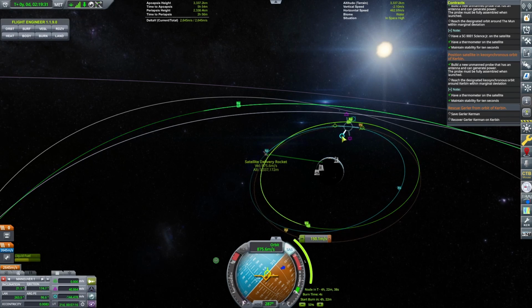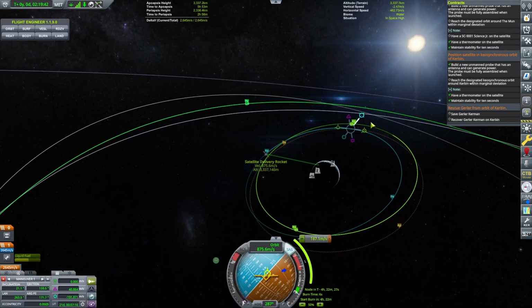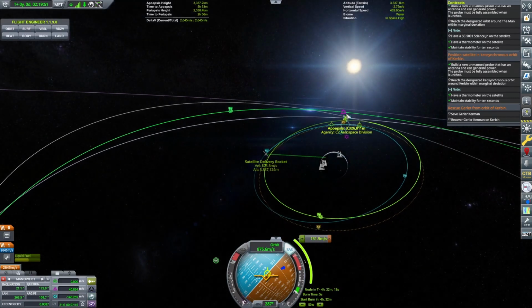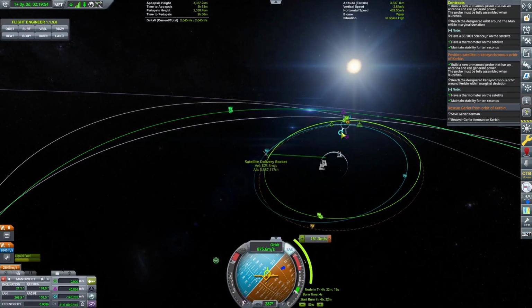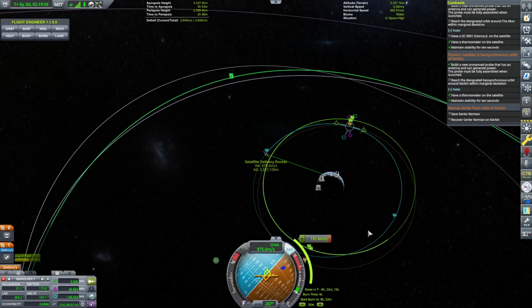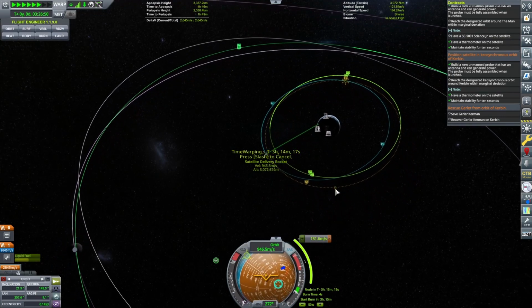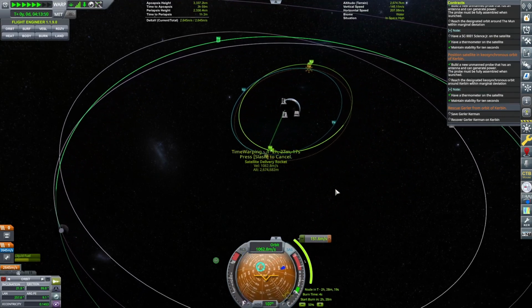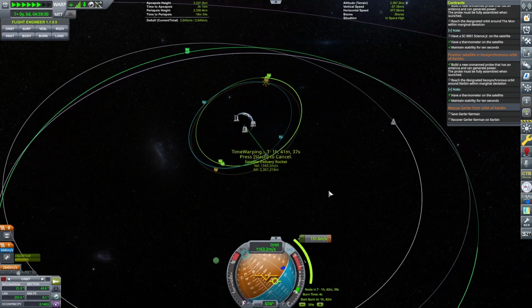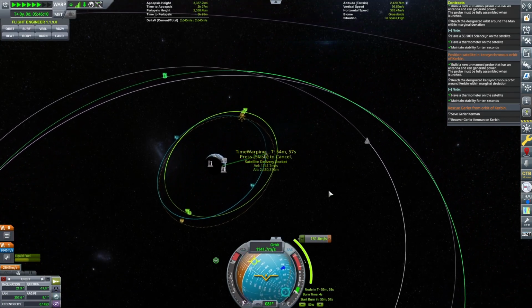Okay. Apoapsis. So these need to be, oh. Okay, let's just do this first. Just get them lined up somewhat. There we go. Okay, and then let's warp to that side, and then we can push them in and out once we get this sorted out. The inclination is not right again. Well, we'll fix that. It won't be right once we do this.